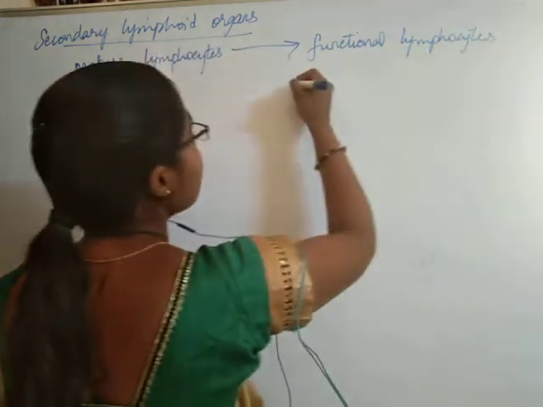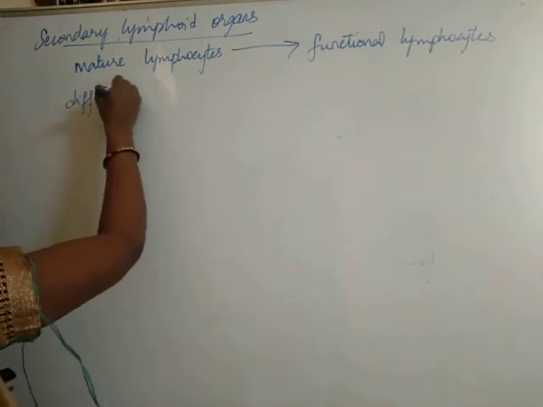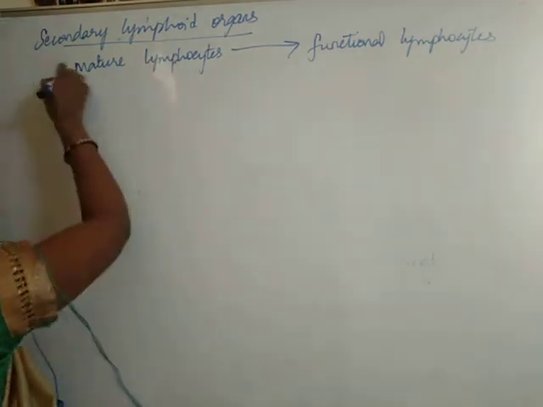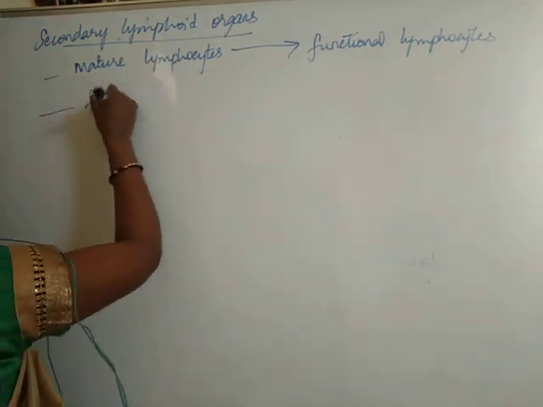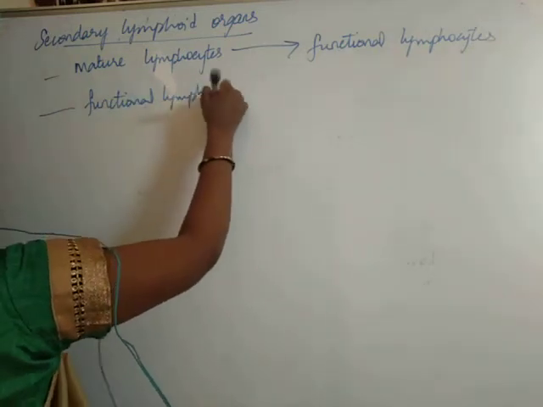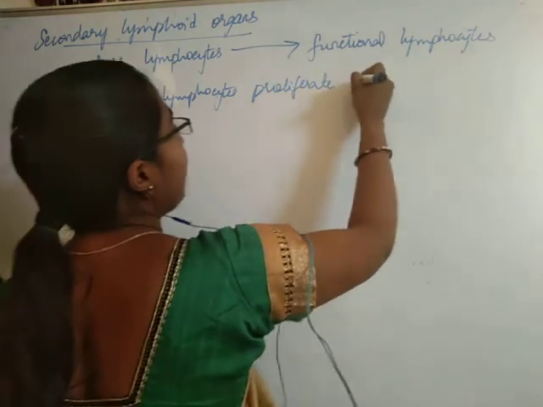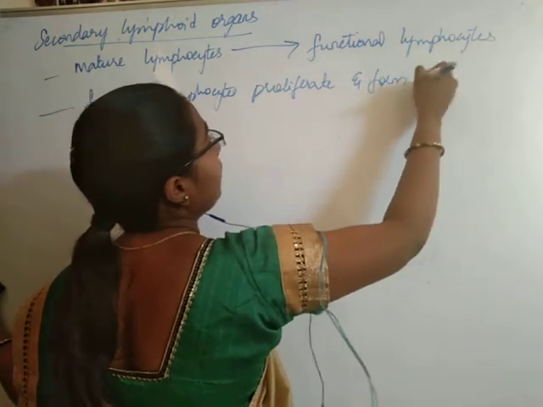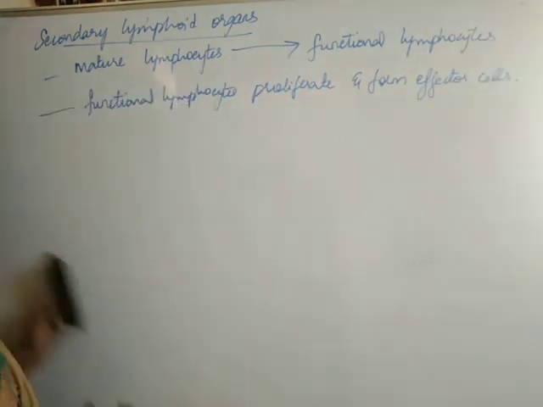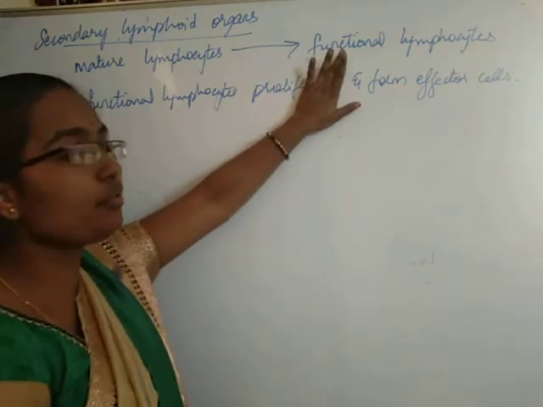And in these secondary lymphoid organs only, these functional lymphocytes will proliferate and form effector cells, okay.